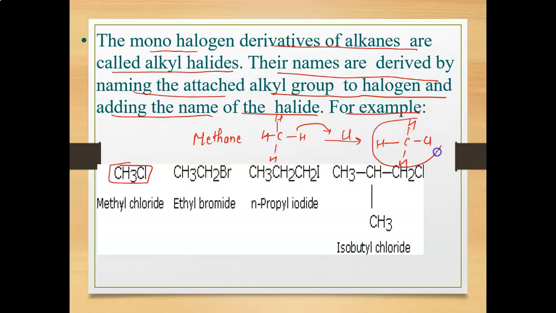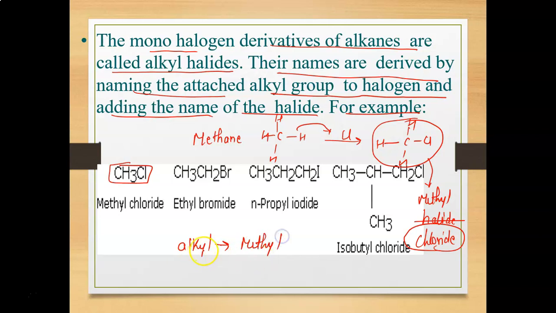So the name of this structure will be methyl halide. Here the halide is chlorine, so it is methyl chloride. In the place of the alkyl part, I use methyl, and in the place of the halogen part, I use the word halide, and since chlorine is the halogen, I use the word chloride. So methyl chloride is the name.